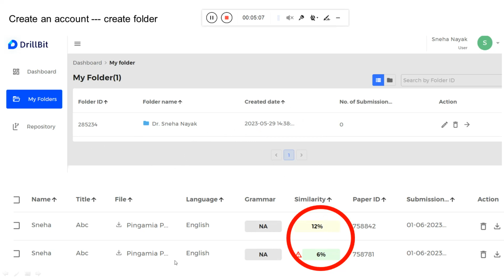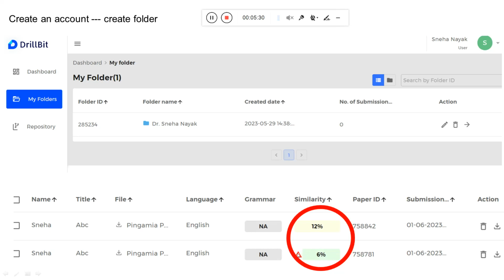In this case, you can see I've uploaded two similar papers. In this case the similarity is 12%, whereas in this case it is 6%. I'm not worried about the percentage now. I wanted to make you aware of this symbol here. Initially when I did this report, I got 6% with this symbol, and later I realized my mistake.